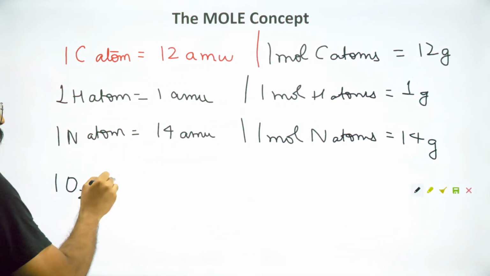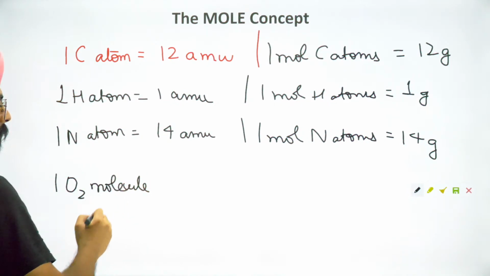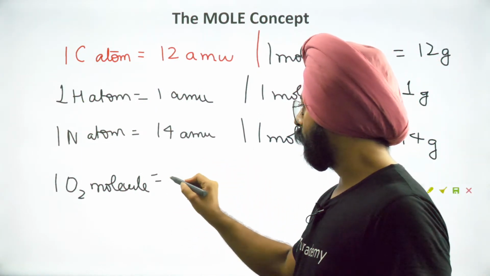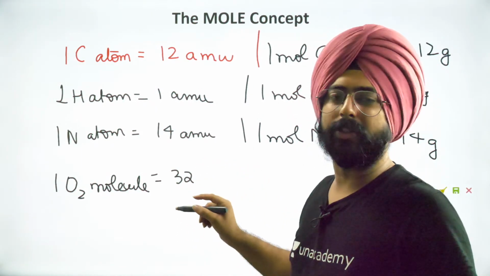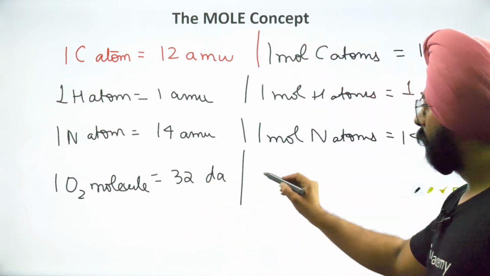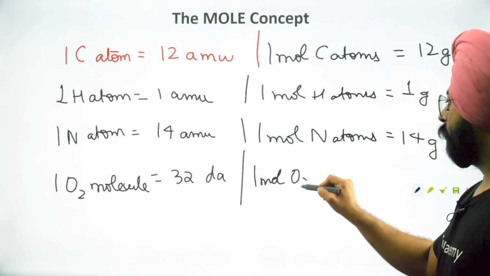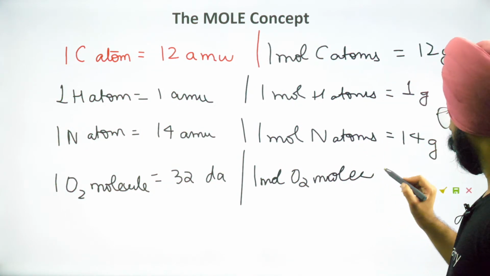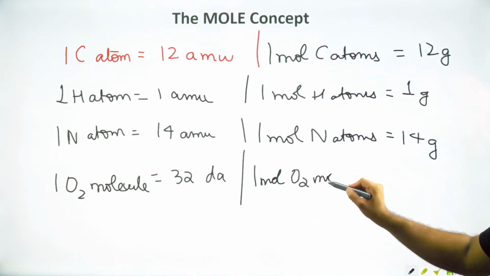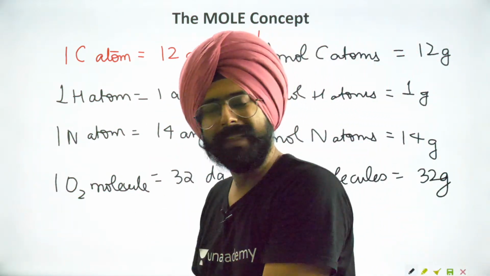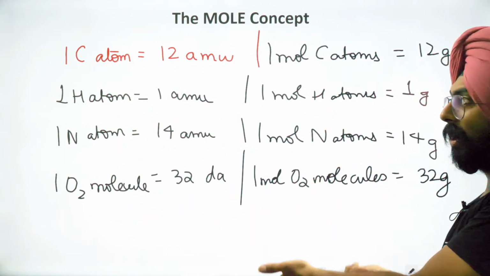1 O2 molecule, instead of taking an atom, let's take a molecule. This will be equal to 32 atomic mass units, or 32 Daltons. Yeah, atomic mass unit, Dalton, same thing. 1 mole of O2 molecules is equal to 32 grams. You keep going. This is the mole concept. As long as you know this, we are done.